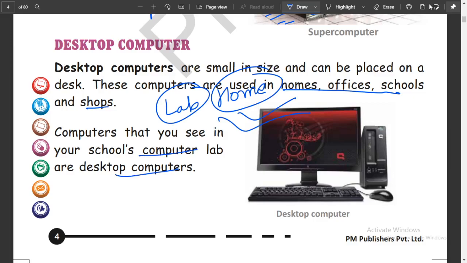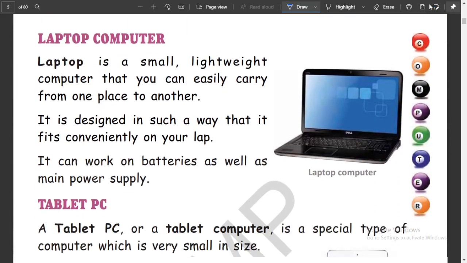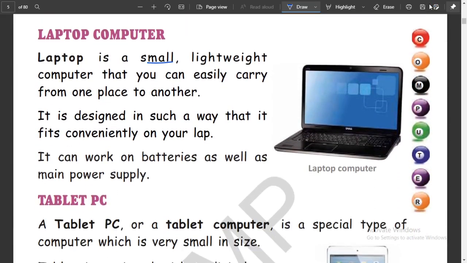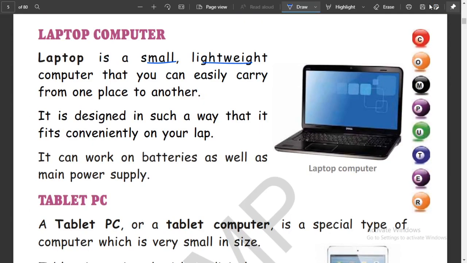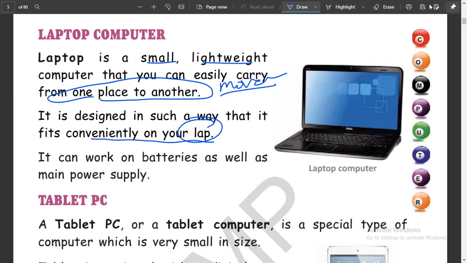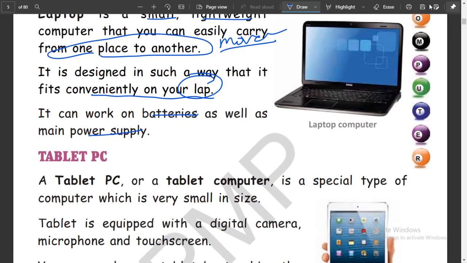Now the laptop. A laptop is a small, lightweight computer that can easily be carried from one place to another, that is, it is movable. It is designed to fit conveniently on your lap, and it works with batteries as well as the main power supply.